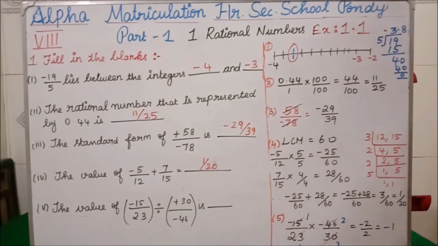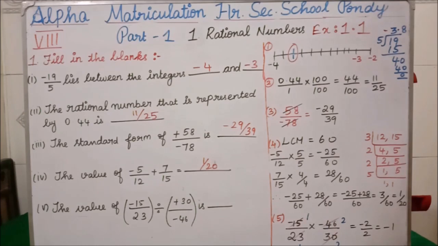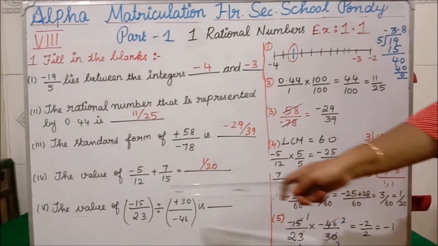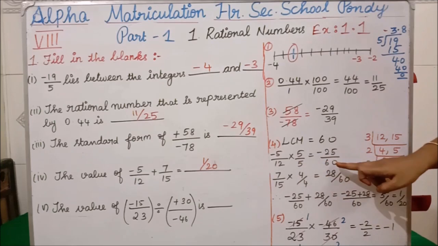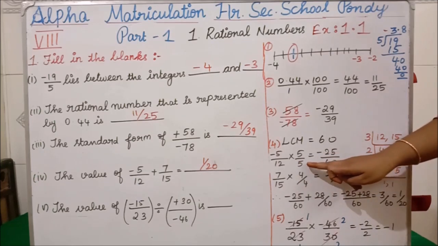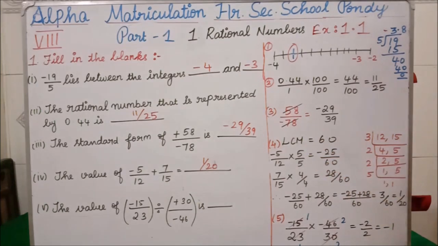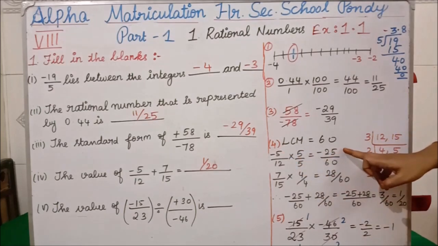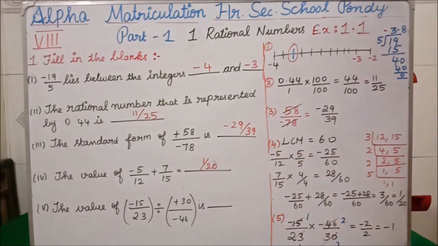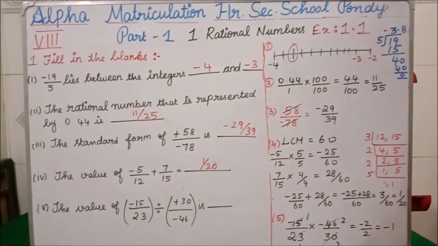Why we are doing like this means, we have to make the denominator the same. To make the denominator the same, we are taking the LCM. According to our LCM, we are making the denominator. Okay, so if you see here in 12 table, 5 times 60 will come. The same 5 you have to multiply for the numerator as well as for the denominator. Clear, students? So minus 5, 5 5s are what? 25. I am writing this minus as such. Clear? Similarly, 12 5s are what? 60. We got the first part now.